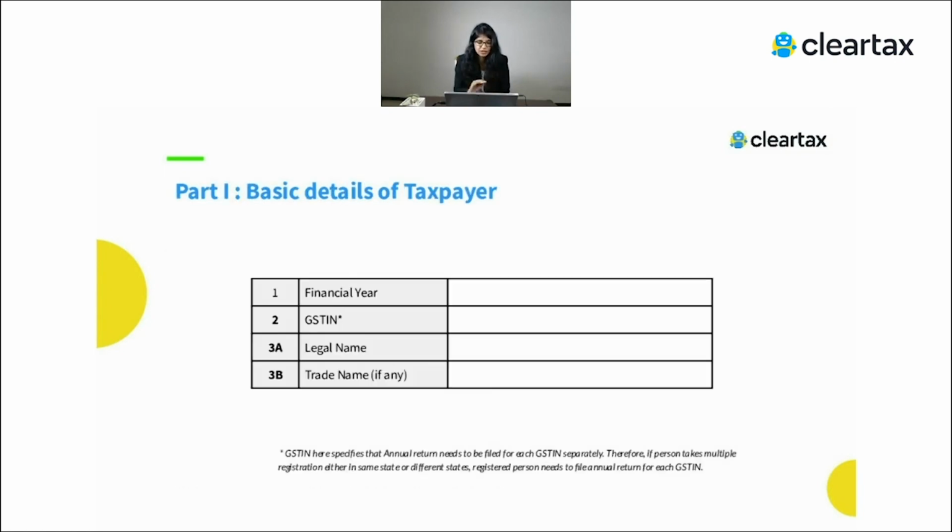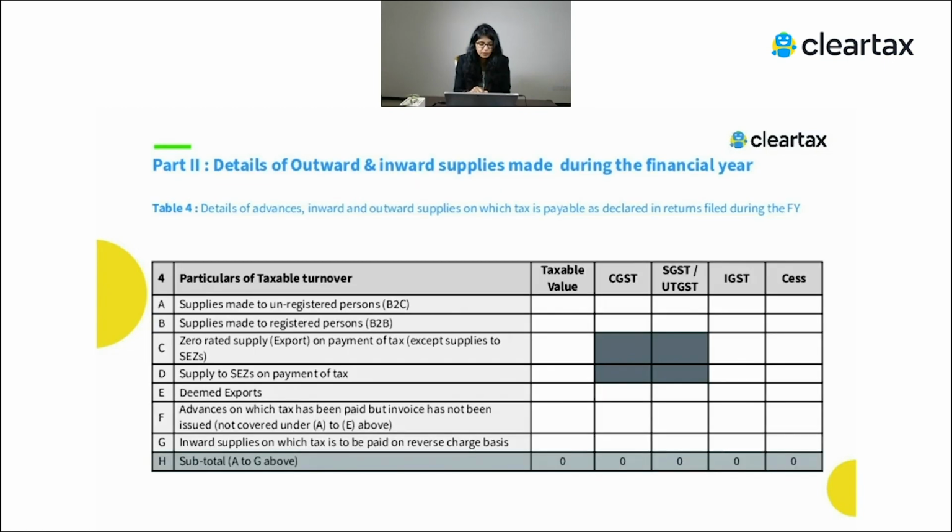So this is a basic part which is very clear. The first is the financial year, second GSTIN, and third is the legal name and the trade name. Now let's divide our session into two parts. One part looks only into your liability, that is the outward supply. The second part we'll talk about the ITC. So first we talk about the liability part, which is my outward liability, and then the second is my ITC.